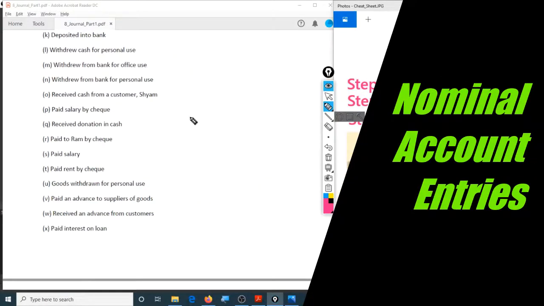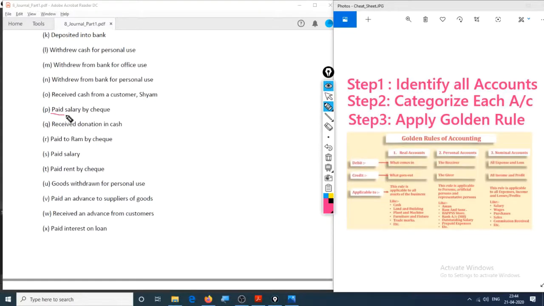Now let's check out some entries which involve nominal accounts. This one right here is salary, which is an expense. This one right here, received donation, is an income. We have paid salary by check and we have received the donation by cash. So for the first one, there are two accounts. The first one is salary, the second one is bank or check, but we'll name it as bank because it sounds more systematic and we already have an account for it.